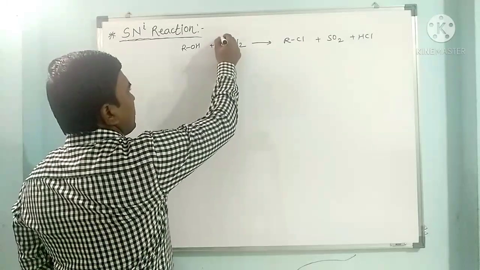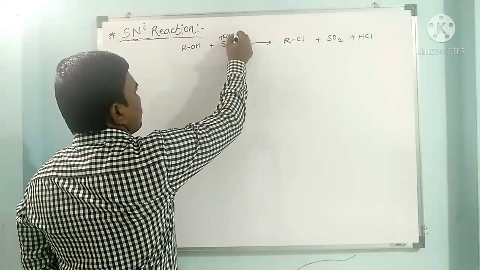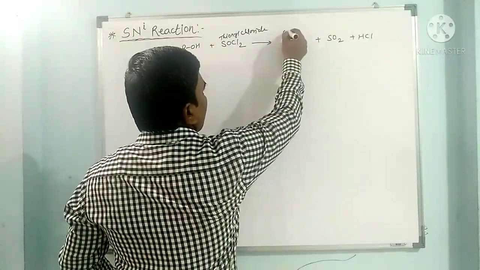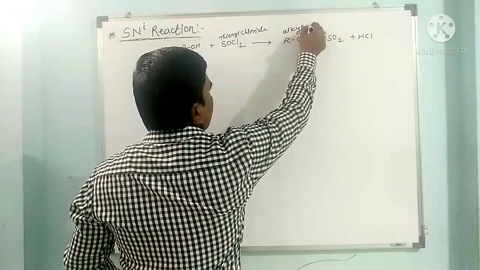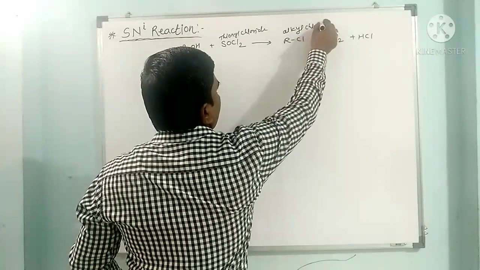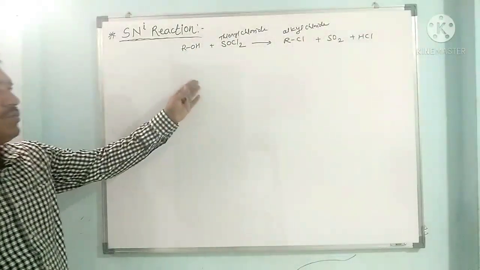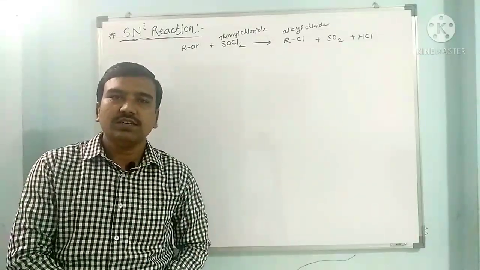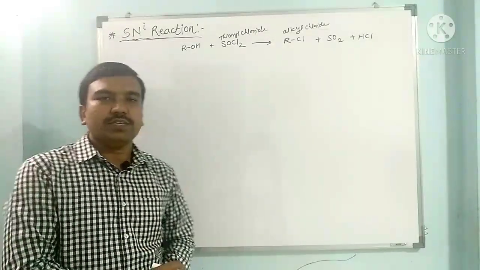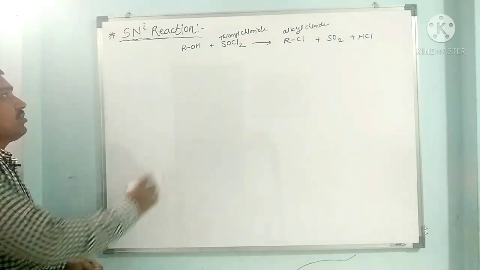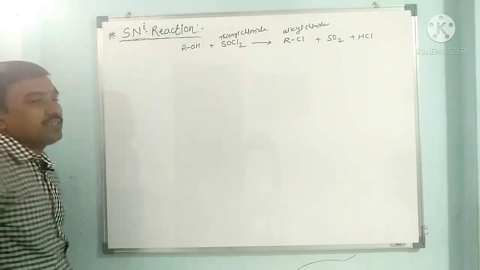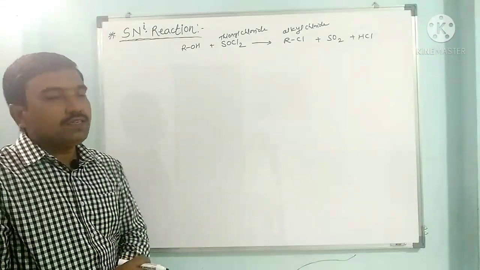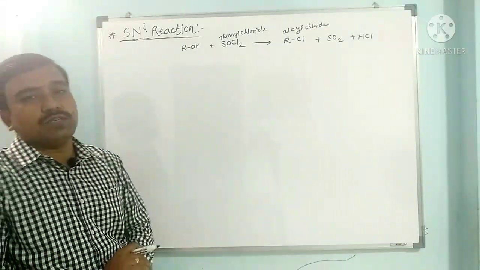So this is called thionyl chloride. Here we get alkyl chloride as a product, and this alcohol is converted to alkyl chloride with retention of configuration. Now we have to see the complete stereochemistry of the SNi reaction and why it is called internal, or intramolecular, we can say. So this takes place internally in the compound when it reacts with SOCl2.